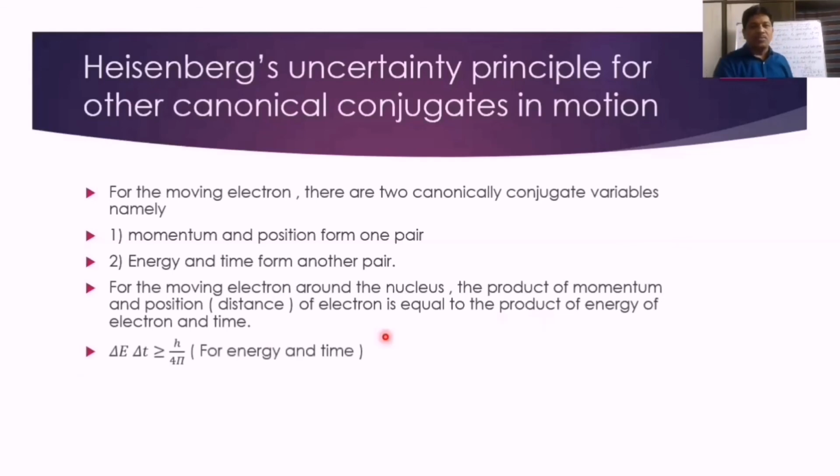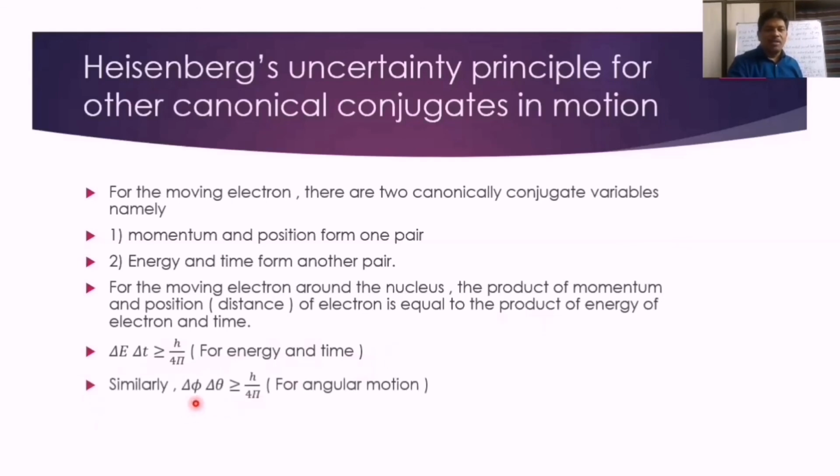So this type of Heisenberg's uncertainty principle for other canonical conjugates is given as delta E times delta T is equal to or greater than h upon 4 pi. This is applied for energy and time.